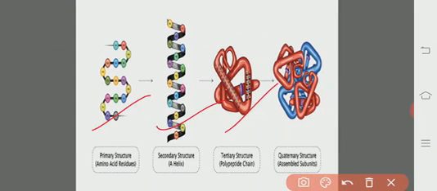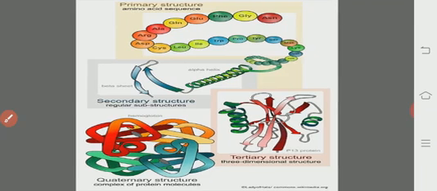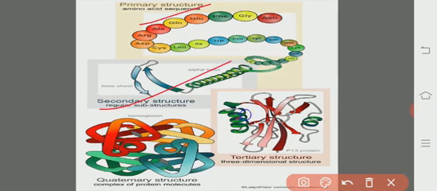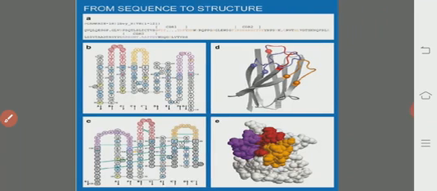And highly folded structure is seen in the quaternary structure of the antibodies. Primary, secondary, tertiary and quaternary structures are all seen in the structure of antibodies.